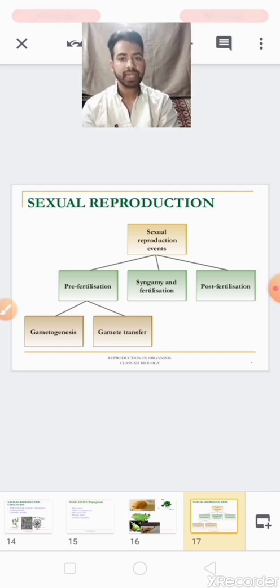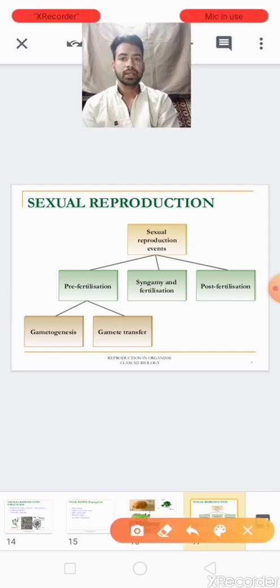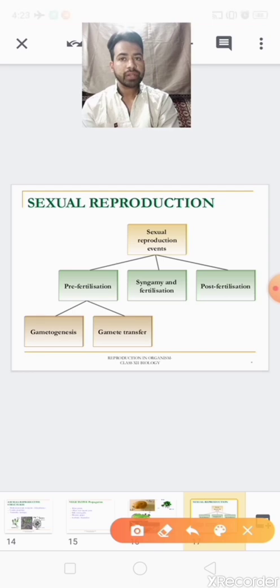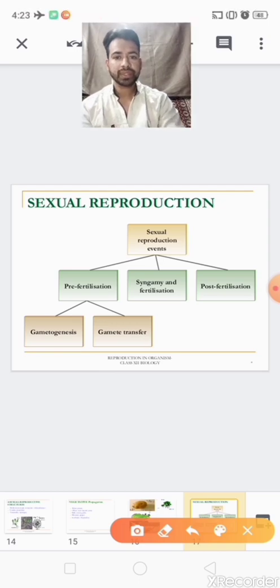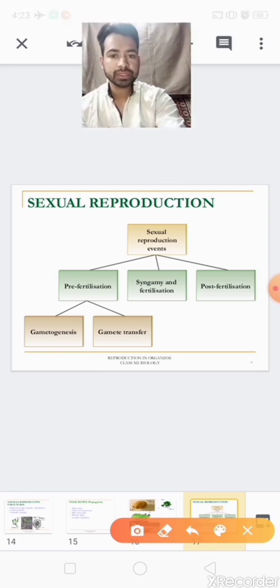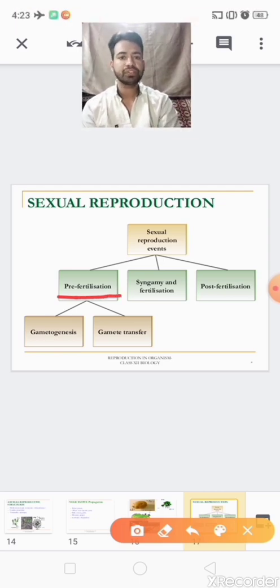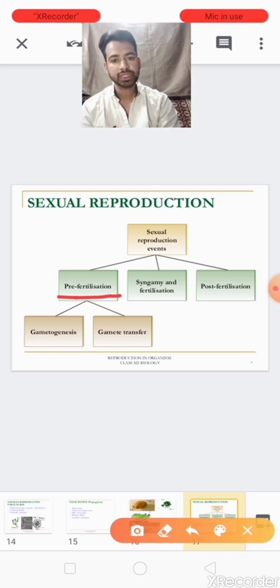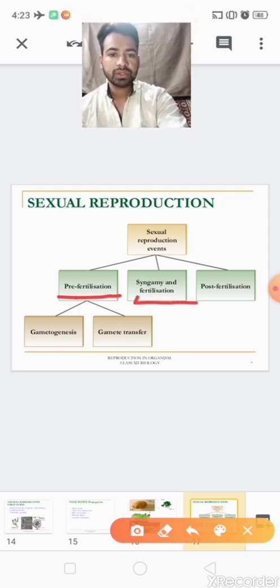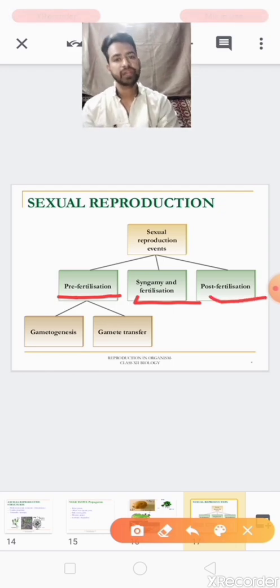Events in sexual reproduction may be grouped into 3 different stages. You can see here it has 3 parts. First, pre-fertilization, the first event in sexual reproduction. Number 2, fertilization, and number 3, post-fertilization.